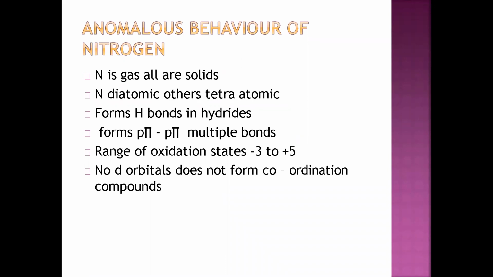It forms p pi multiple bonds. We know that we have three p suborbitals: x, y, z. Two types of bonding are there in p: sigma bonding and pi bonding. When head-to-head overlapping takes place, a sigma bond forms. When side-to-side overlapping takes place, a pi bond is formed. So nitrogen forms p pi multiple bonds.